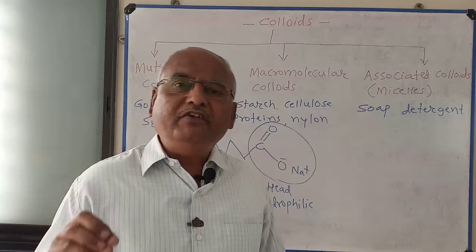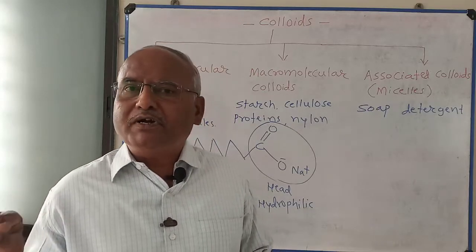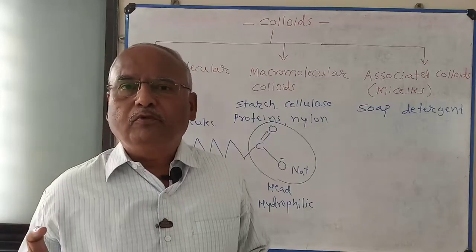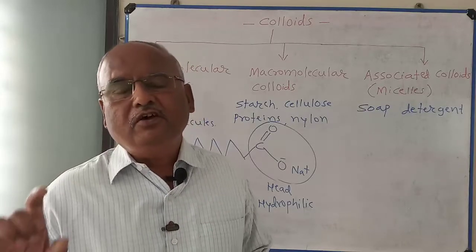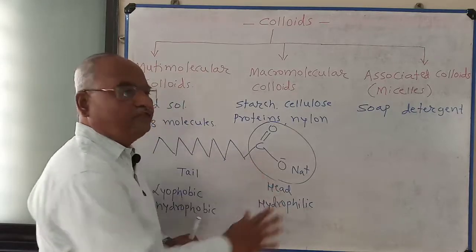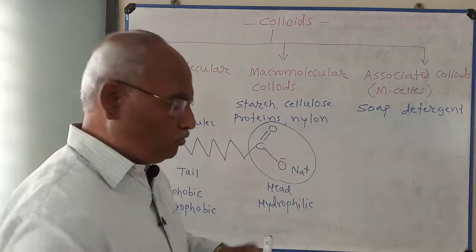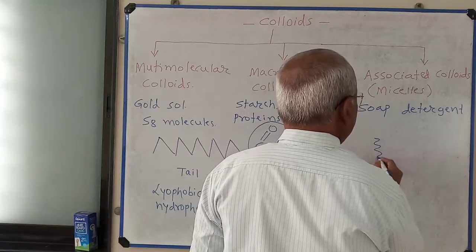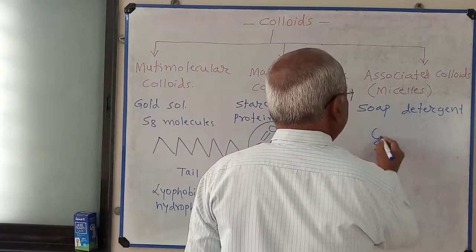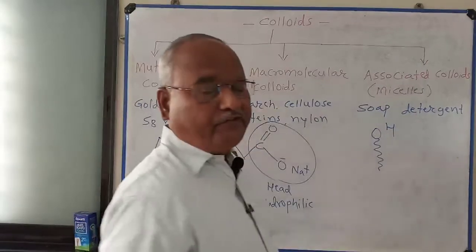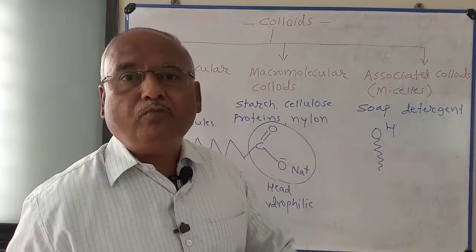The point is somewhat difficult to understand. If you know what is soap, what is fatty acid, what is glycerol, then the remaining thing is easy. So look here, this is one soap molecule, here is head. The tail points towards the center of the sphere.